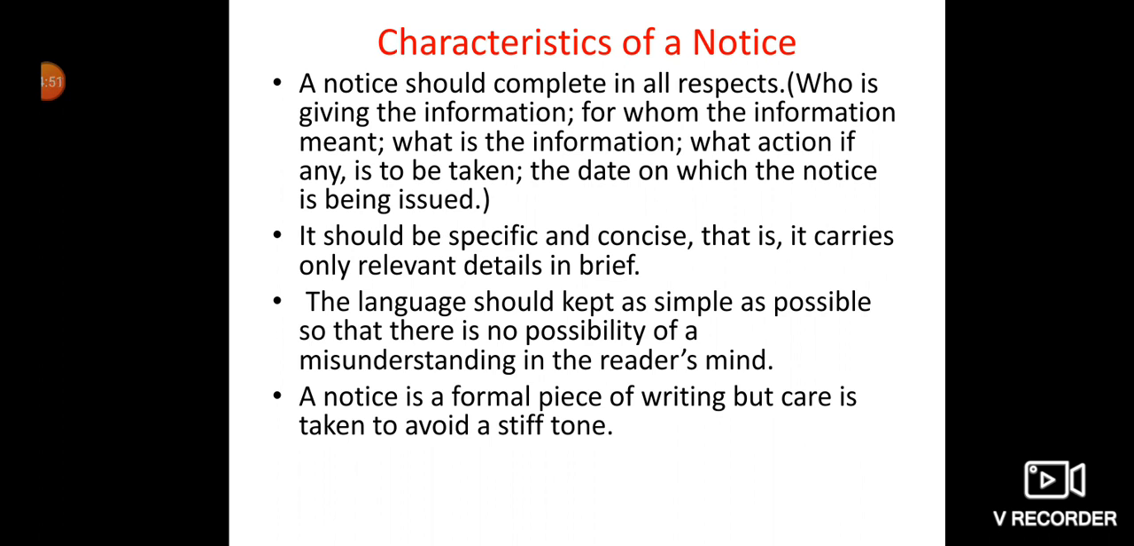The language should be kept as simple as possible so that there is no possibility of a misunderstanding in the reader's mind. That means when we are writing a notice, we have to keep in mind that our language should be very, very simple. A notice is a formal piece of writing, but care is taken to avoid a stiff tone. Though a notice is a formal piece of writing, we have to take care that our language should be polite. It should not be very stiff.